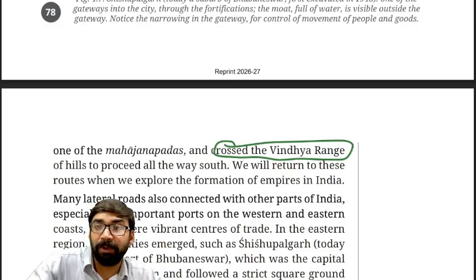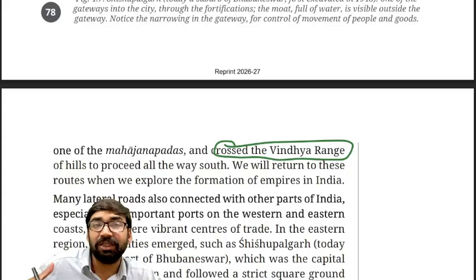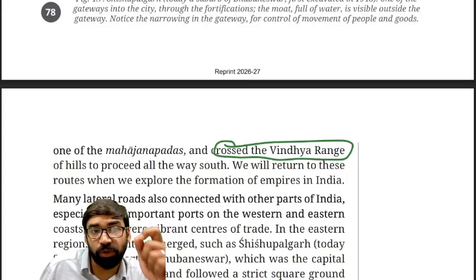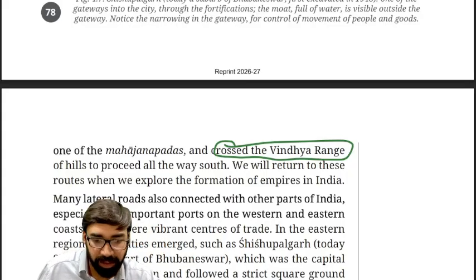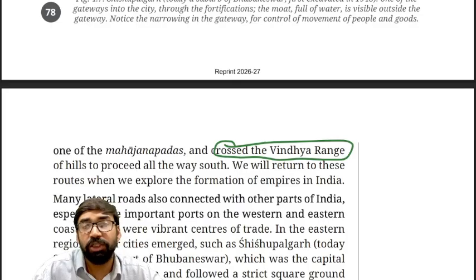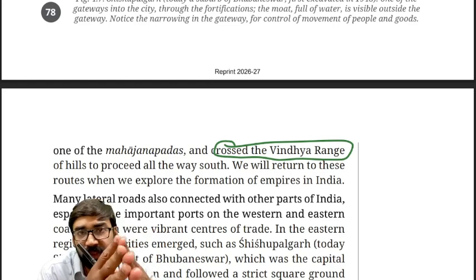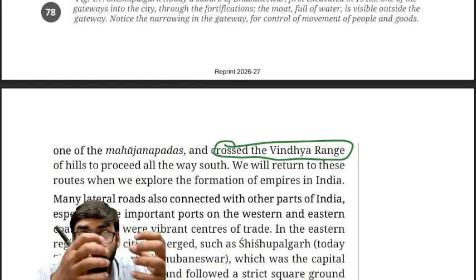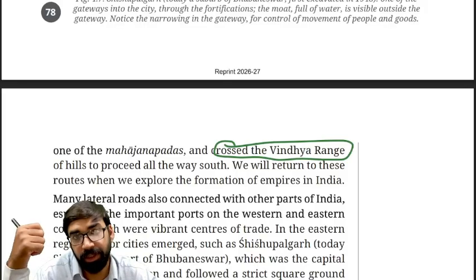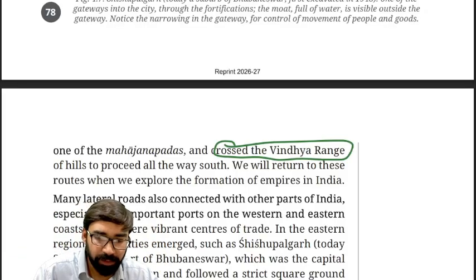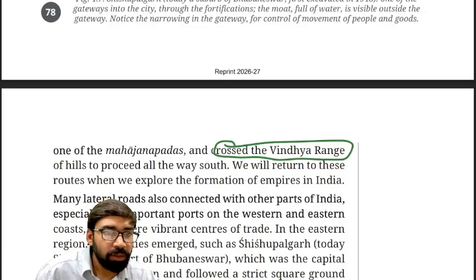So Dakshina Path was from north towards South India. That is called Dakshina Path. Clear, everyone? Okay. So this Dakshina Path proceeded all the way to South India. Clear? So in this way, Dakshina Path and Northern Path actually linked North and South India. Fine? Okay.